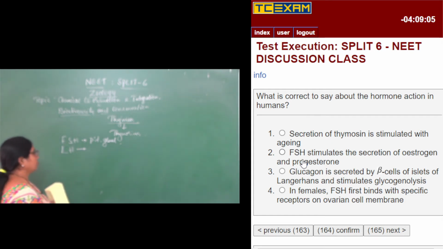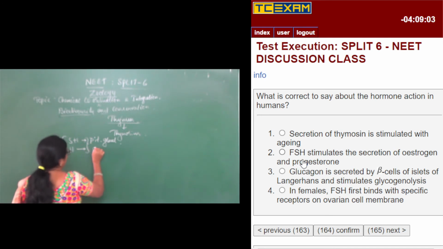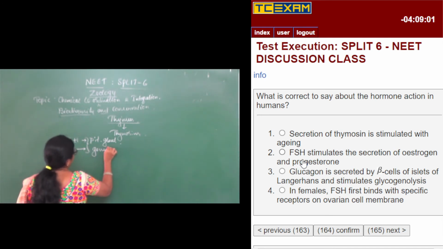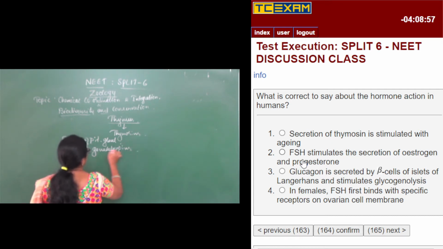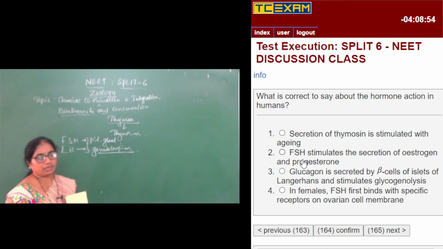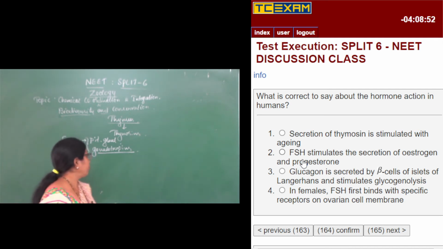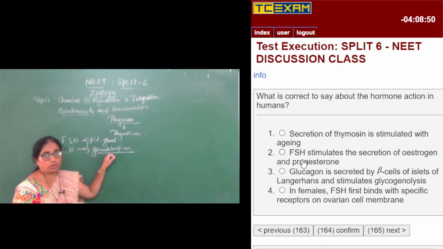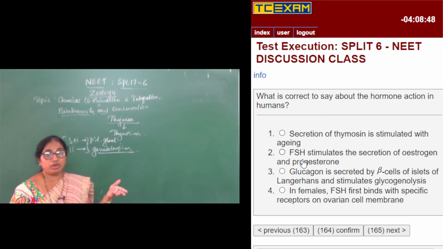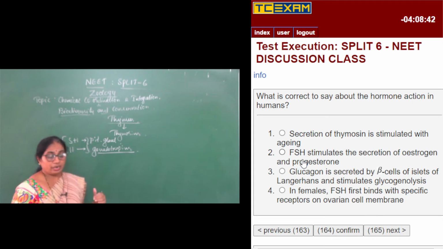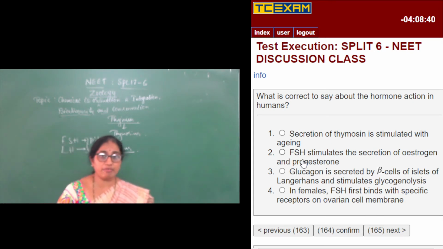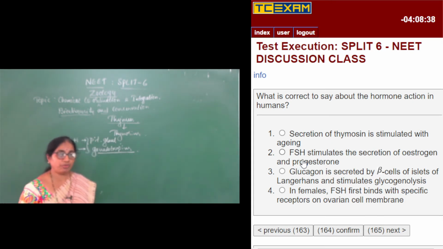Both together are called gonadotropins, and they are secreted by the pituitary gland. They are called gonadotropins because they stimulate the activity of the gonads or the sex organs. FSH and LH play different roles in males and females.